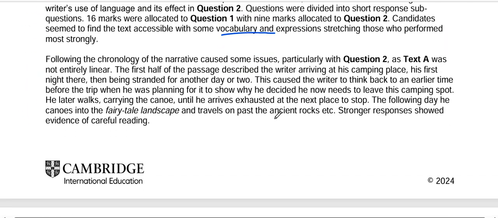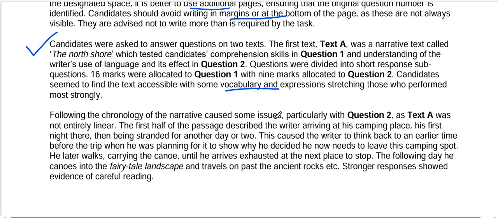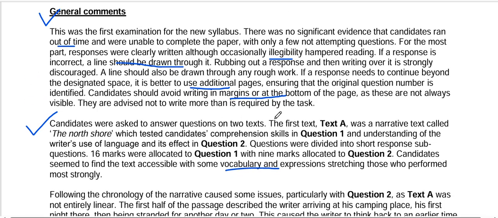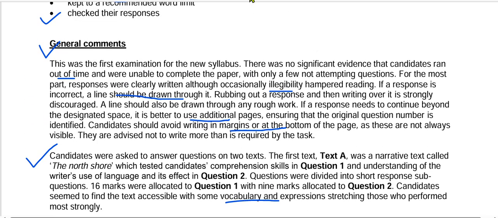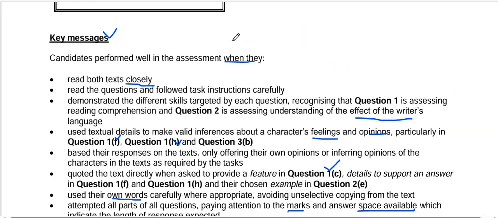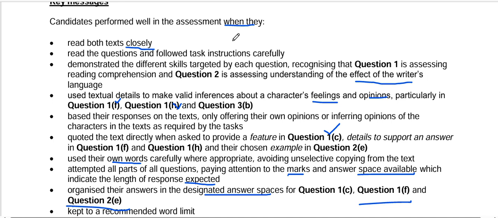So, these have been some comments by the examiner. I hope that they have been of great help to you. And when you are doing your paper, you will also be looking at all these areas recommended by the examiner: that you have to be precise and to the point, and when you are asked to give a one-word answer, then please give a one-word answer. And when examples are required, you provide examples from the text, but remain to the point, brief, and don't write extra beyond the space provided.